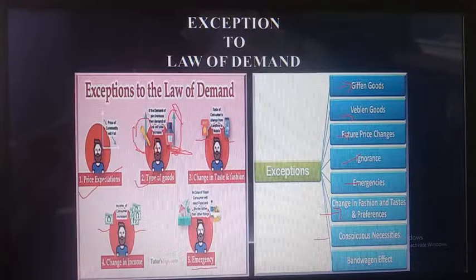Then conspicuous necessities. Conspicuous necessity means, like, see, it is the same as wearable goods. The goods are purchased by people for status purposes. It is not a necessity, it is for the conspicuous person only. They want to show their status in society. That's why it will not be included in the law of demand.